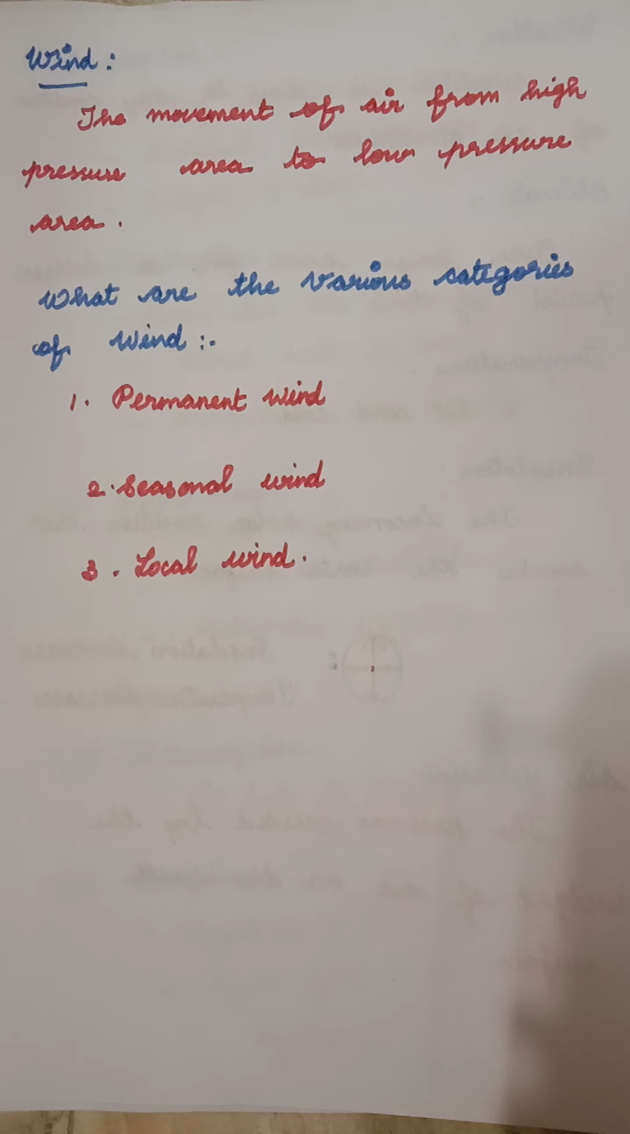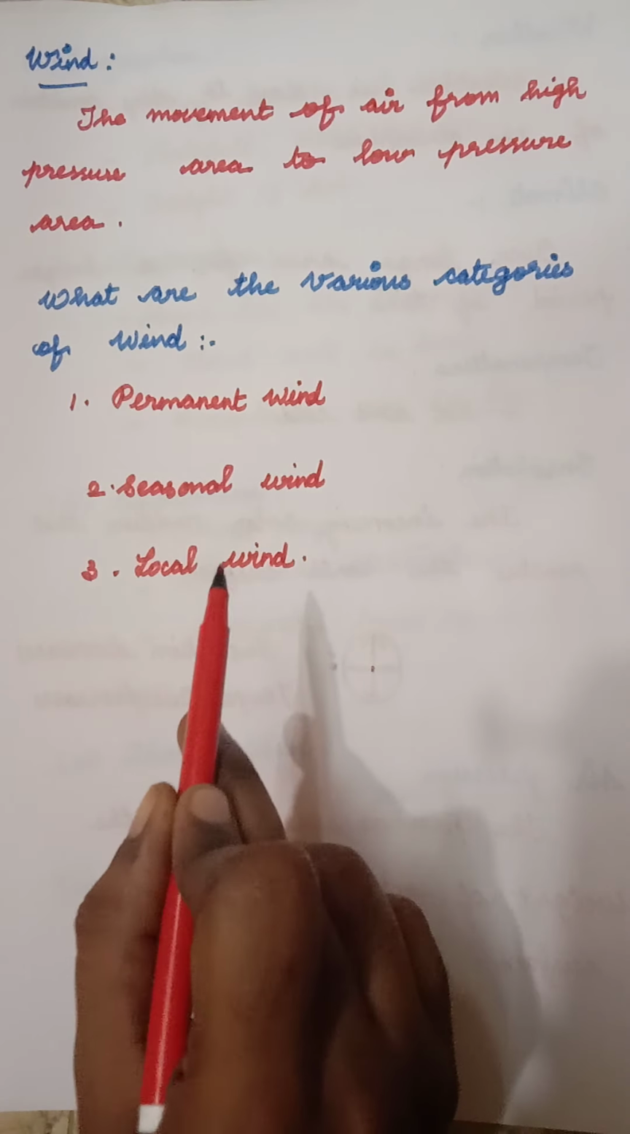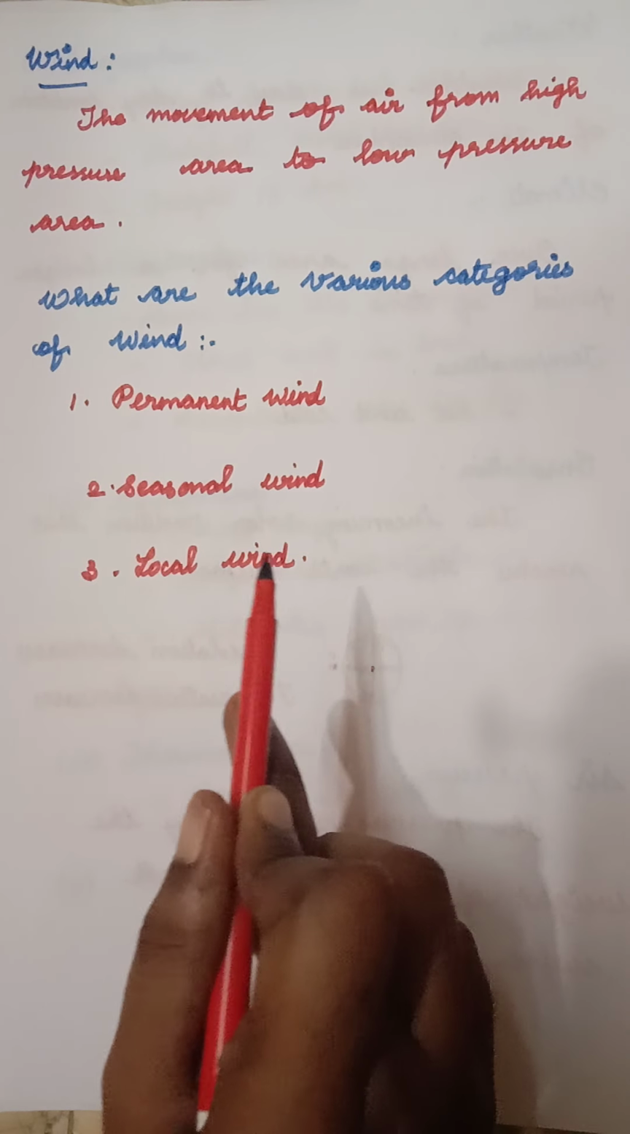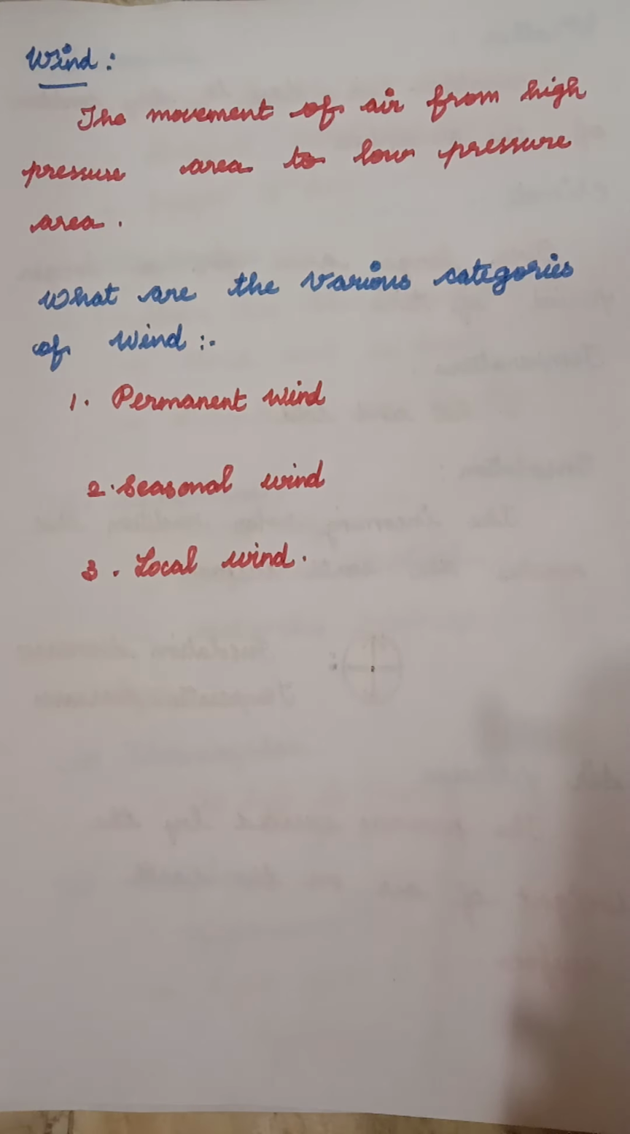What is a seasonal wind? The direction of this wind changes with the different seasons. The wind that changes with the season is known as a seasonal wind. What is a local wind? This wind blows only in a particular day or a year. It is known as a local wind.